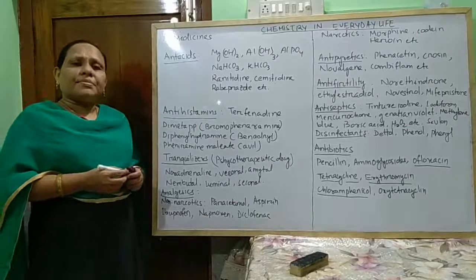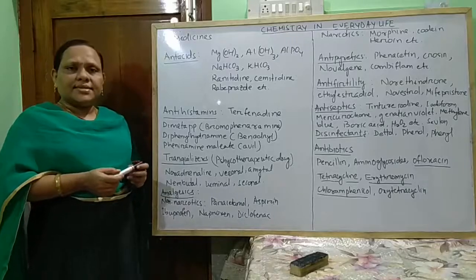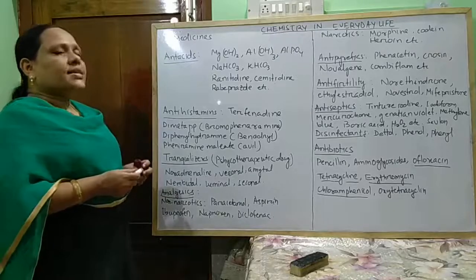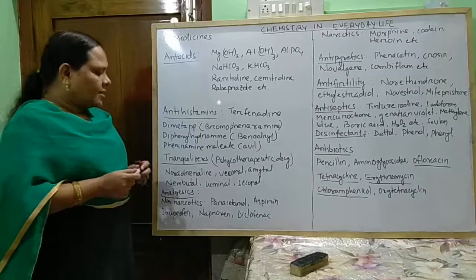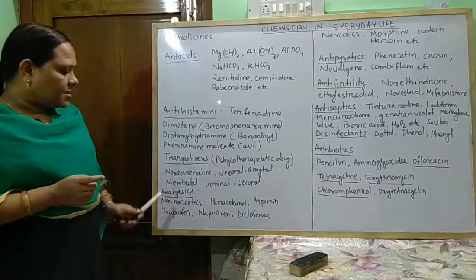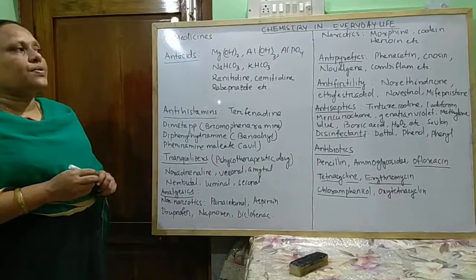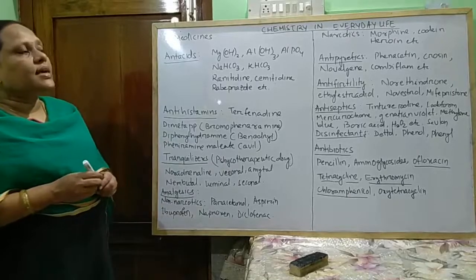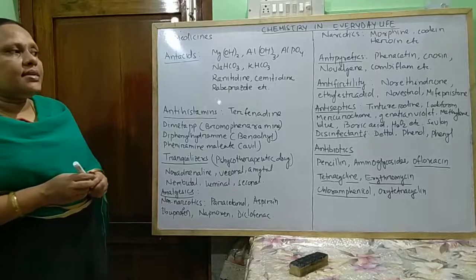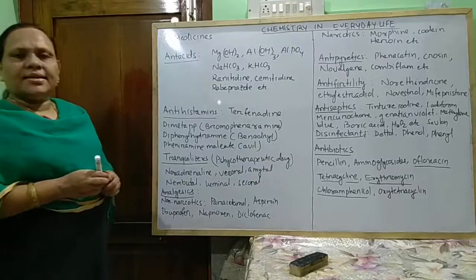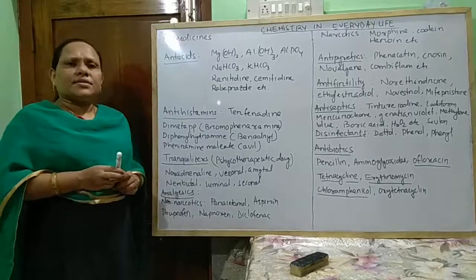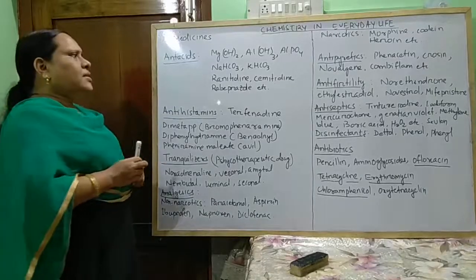Depending upon the therapeutic action, they are classified into different types such as antacids, antihistamines, tranquilizers, analgesics, antipyretics, anti-fertility drugs, antiseptics, antibiotics, etc. Now let us discuss one by one.